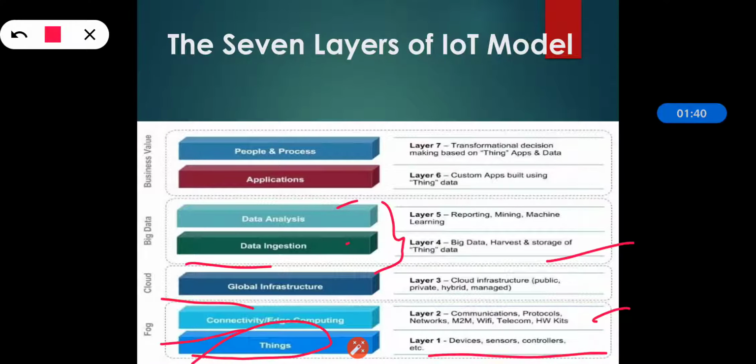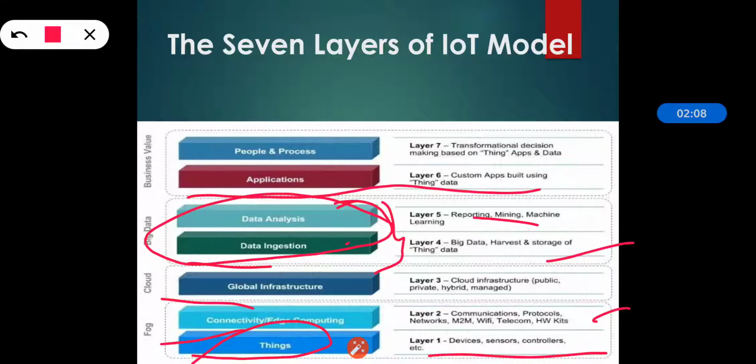Layer 5 is related to data reporting, mining, machine learning and so on. That's why these both are related to data ingestion and data analysis, because data ingestion is basically related to big data harvest and storage of data, and then the analysis is done like reporting, mining, machine learning and so on.